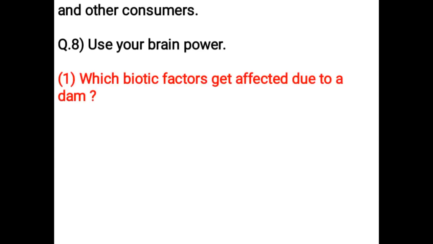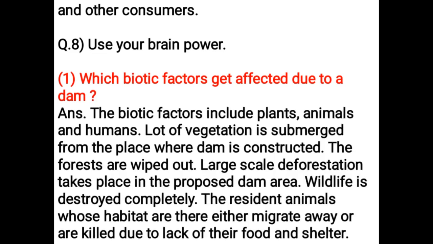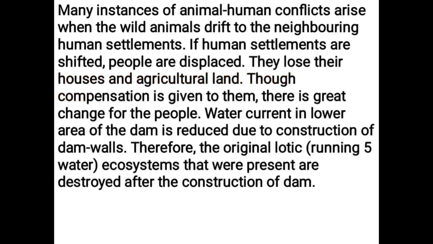Use your brain power. Which biotic factors get affected due to a dam? The biotic factors include plants, animals and humans. Lot of vegetation is submerged from the place where dam is constructed. The forests are wiped out. Large-scale deforestation takes place in the proposed dam area. Wildlife is destroyed completely. The resident animals whose habitat are there either migrate away or are killed due to lack of their food and shelter.